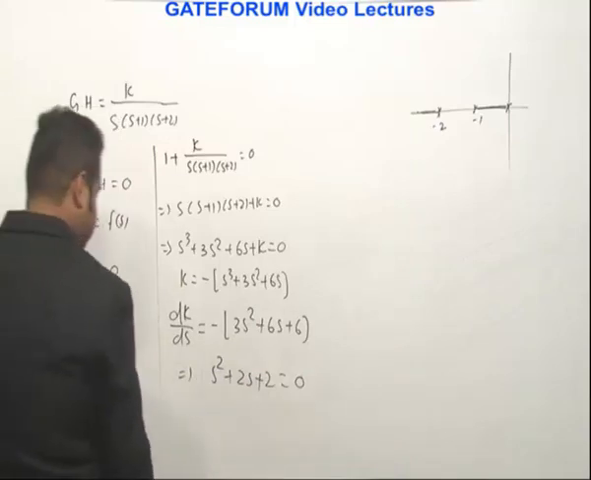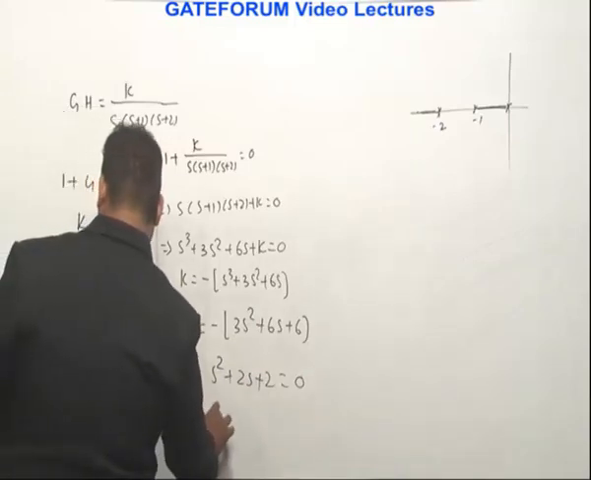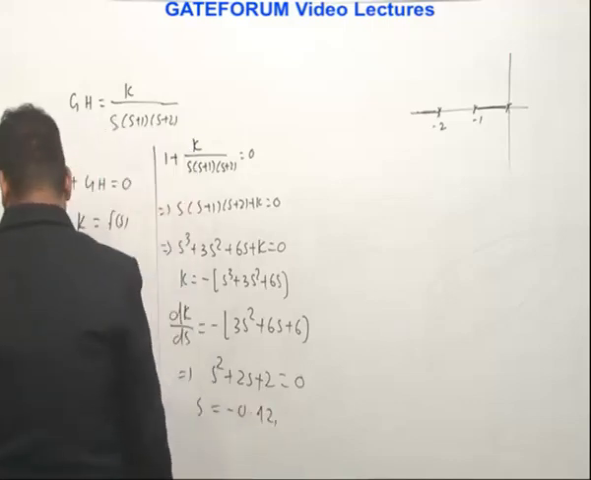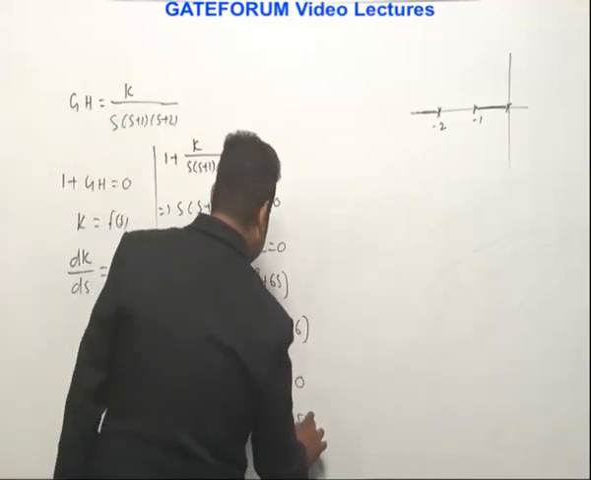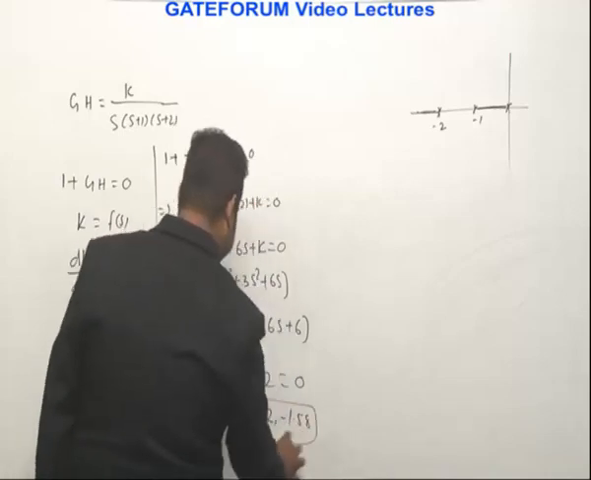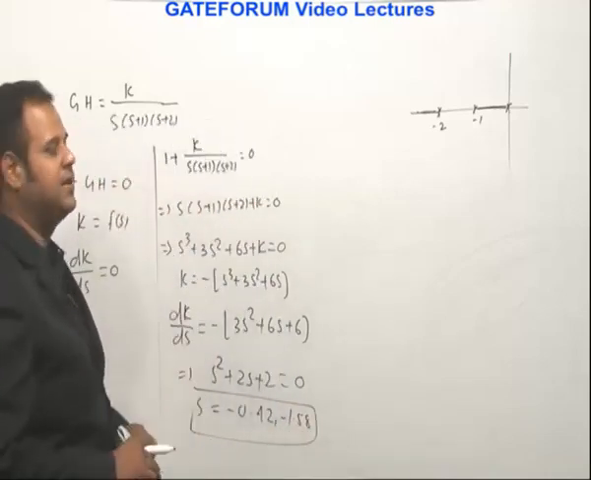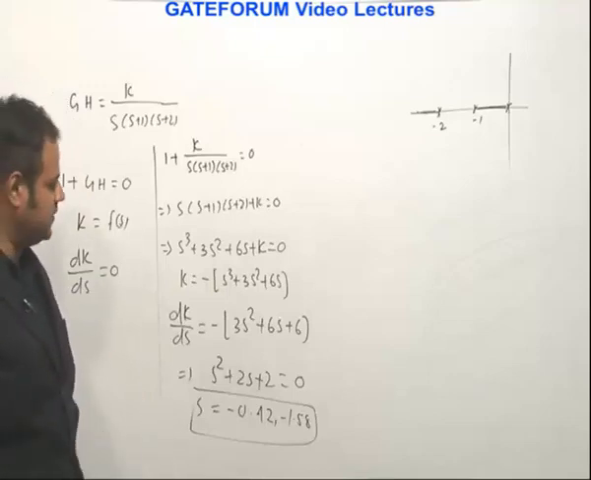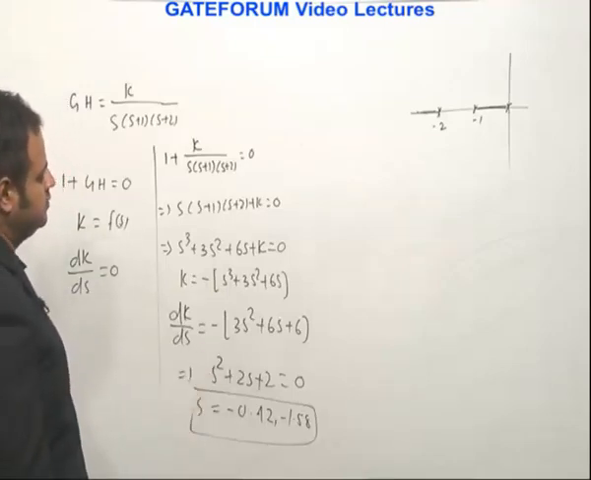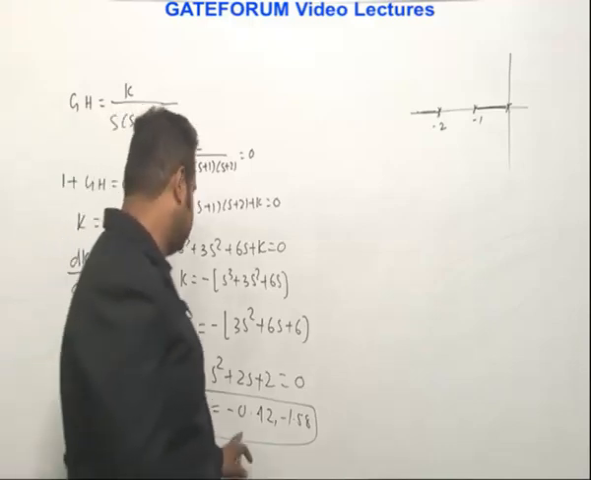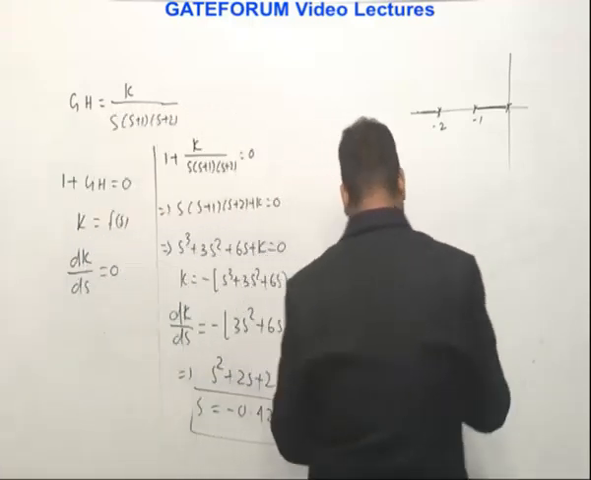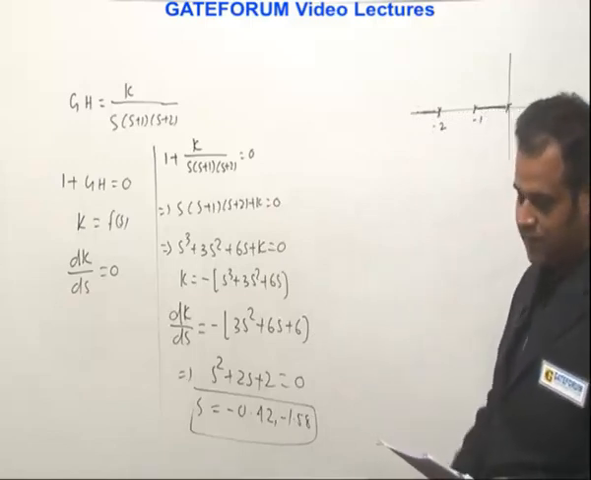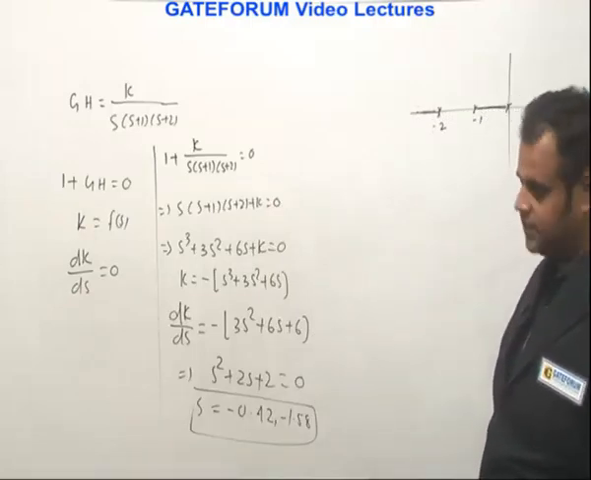If you solve this, it turns out one of the roots is s equals to minus 0.42, the other root is minus 1.58. Again, calculator is not allowed, so you have to go by the formula, minus b plus minus square root of b square minus 4ac by 2a. A little bit of time you have to spend, but these are the roots you will get, minus 0.42 and minus 1.58. So there are 2 roots, right? Which one should we select? In the options only minus 0.42 is there. So that is the right answer, option B.